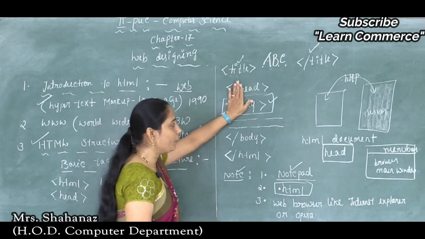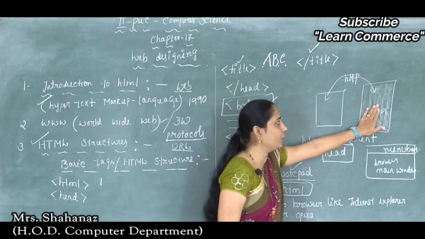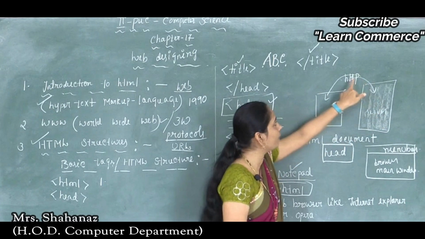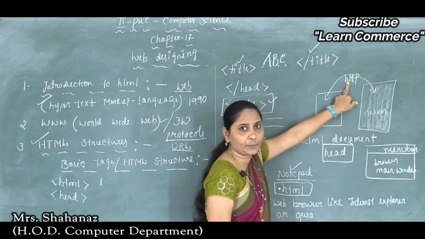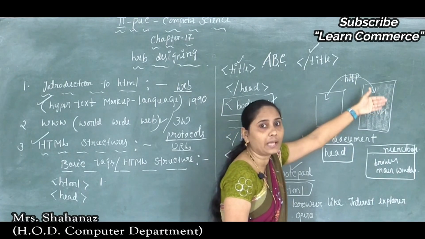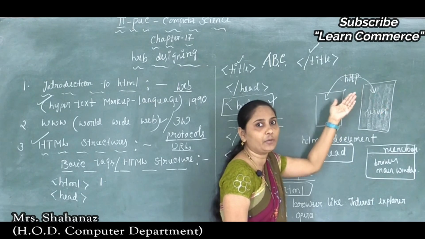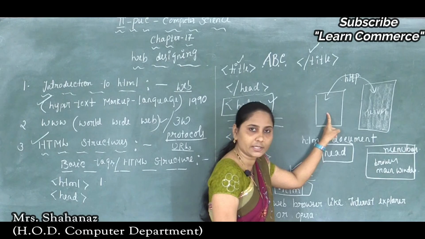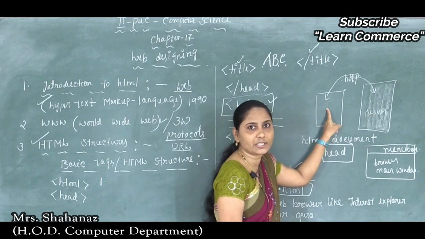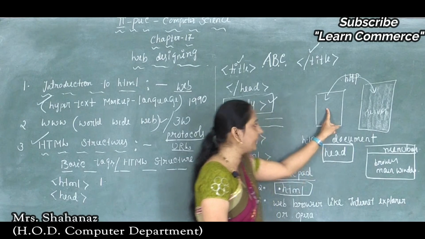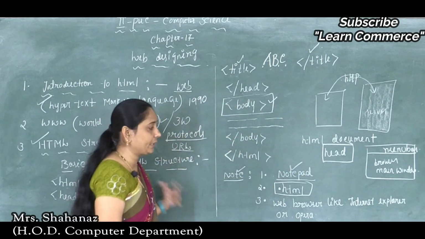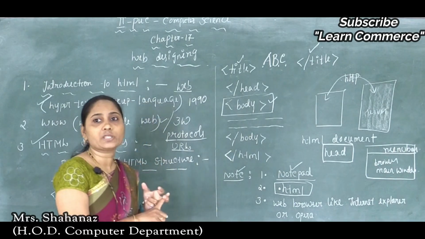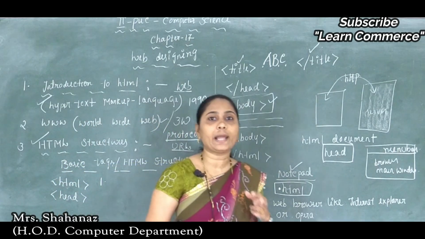This is called the basic tag, and we know that if any information is there on a server, we access the information from the server by using a protocol like HTTP. We need to send a request to the server, then after the request the server sends information to the client side, which is shown on the monitor. So this is the server side and this is called the client side here. And later I completed how to save the file, how to execute the file, and where to save the file by using which type of text editor.